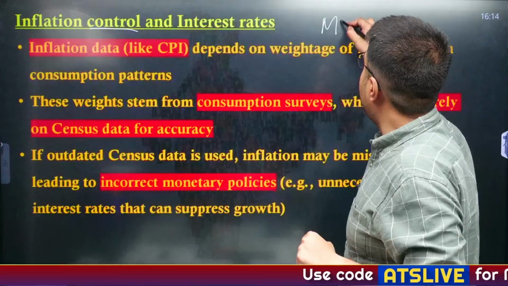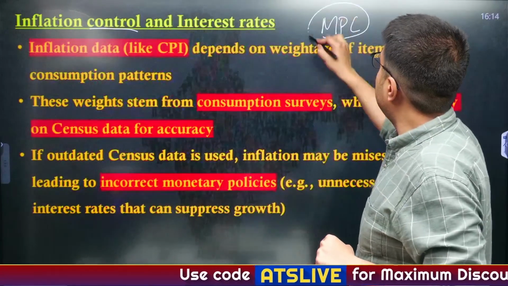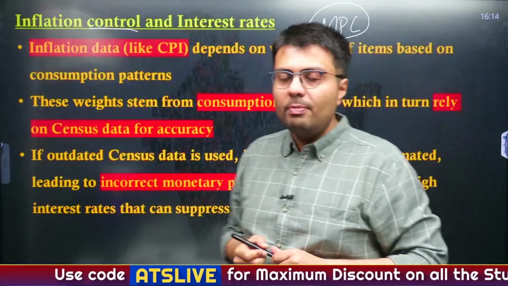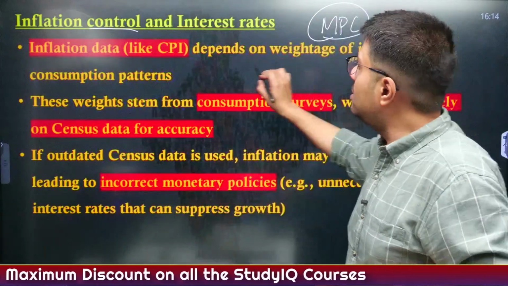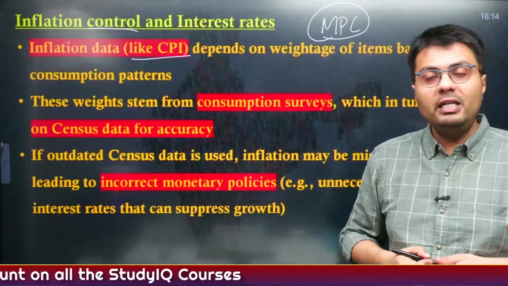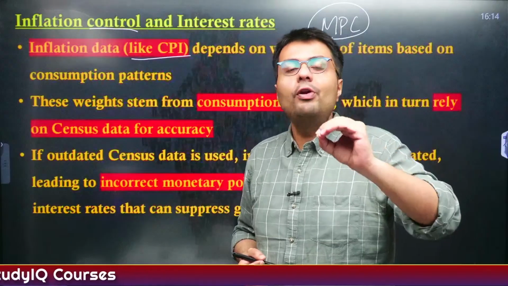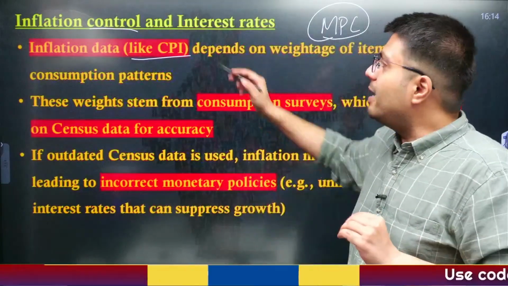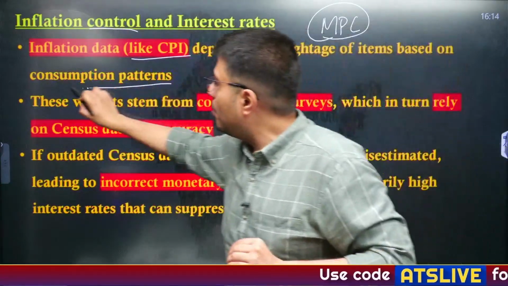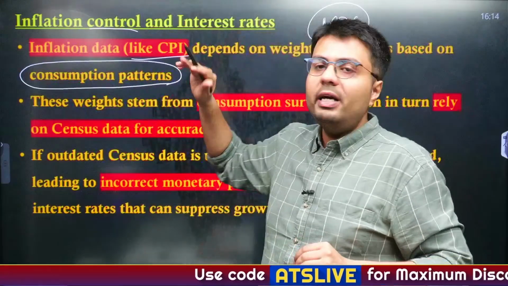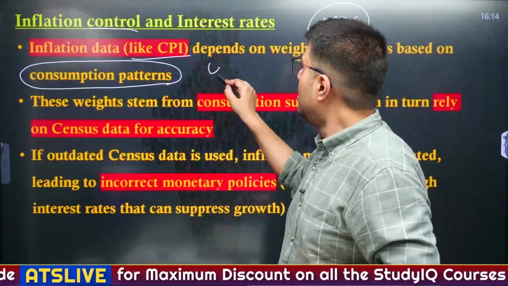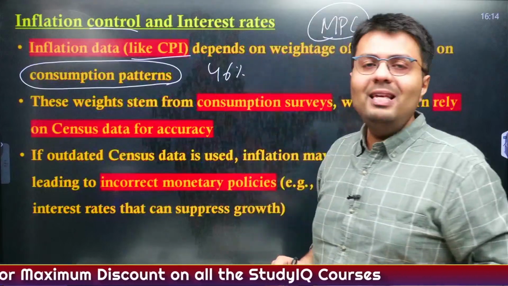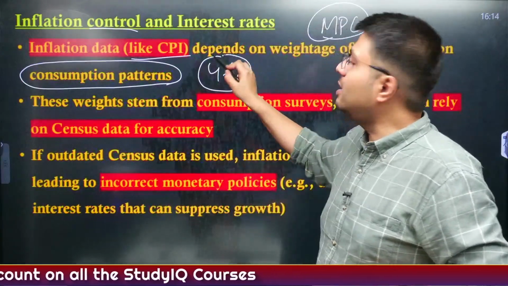Now we understand RBI changes the policy rates based on the decision made by the Monetary Policy Committee. And what kind of metric does the Monetary Policy Committee use? It uses the data of Consumer Price Index to ascertain the level of inflation in the country, right? And the Consumer Price Index has also been made depending upon the country's consumption pattern. Now you understand the weightage of food products in CPI currently is 46%.